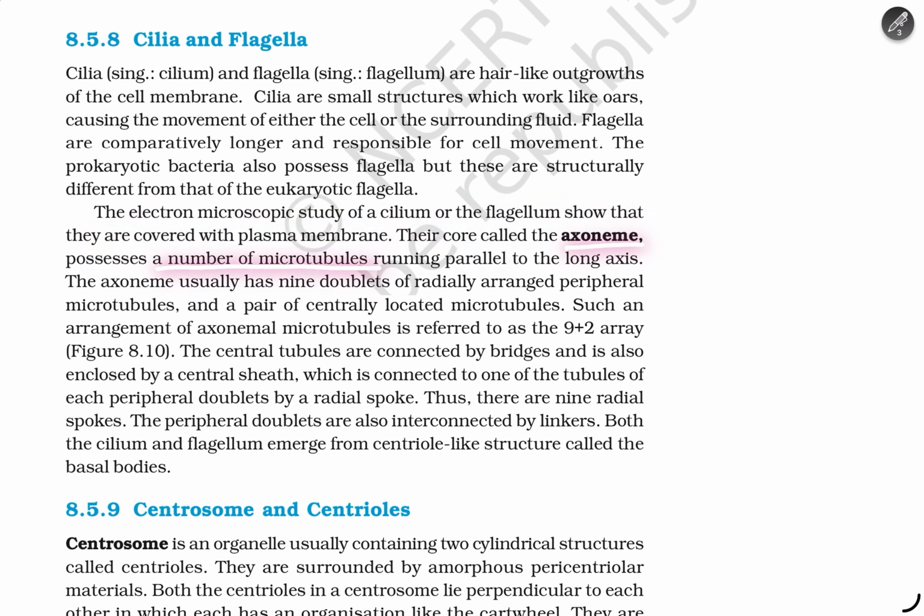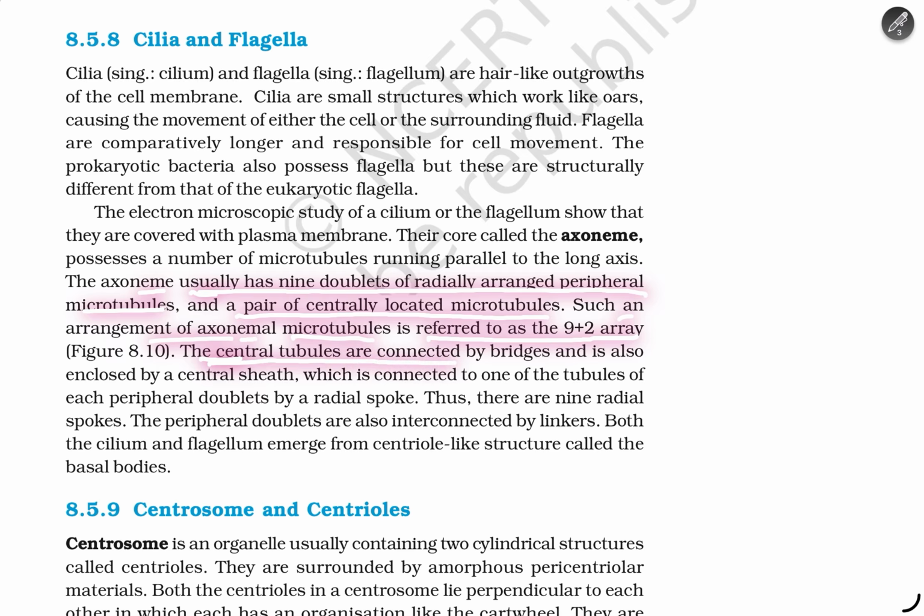The axoneme possesses a number of microtubules running parallel to the long axis. The axoneme usually has nine doublets of radially arranged peripheral microtubules and a pair of centrally located microtubules. Such an arrangement of axonemal microtubules is referred to as the 9 plus 2 array.